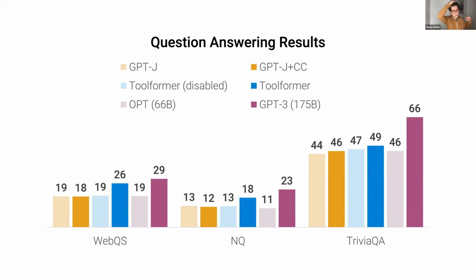If we were to use the question answering API, numbers would look much better here, but that would feel a bit like cheating, because that task would be very, very tailored towards that specific API. And so the reason why we're only seeing a modest improvement and why the model does not match the performance of GPT-3 is that GPT-3 is already very good at those tasks, simply because it is so big. It has a lot of capacity to remember exactly those facts that are being asked in those data sets.